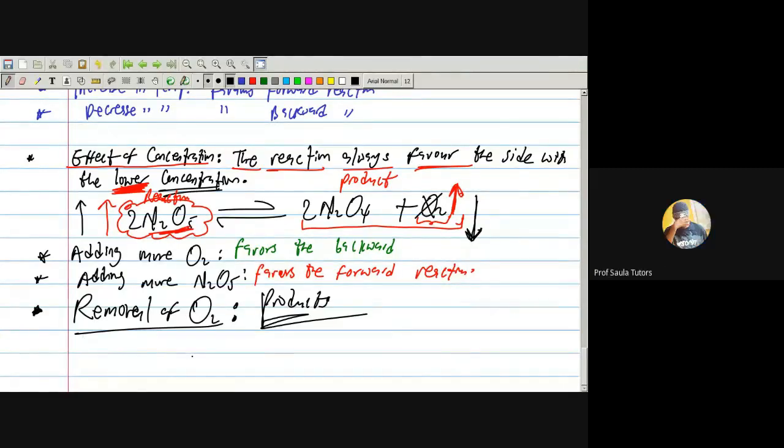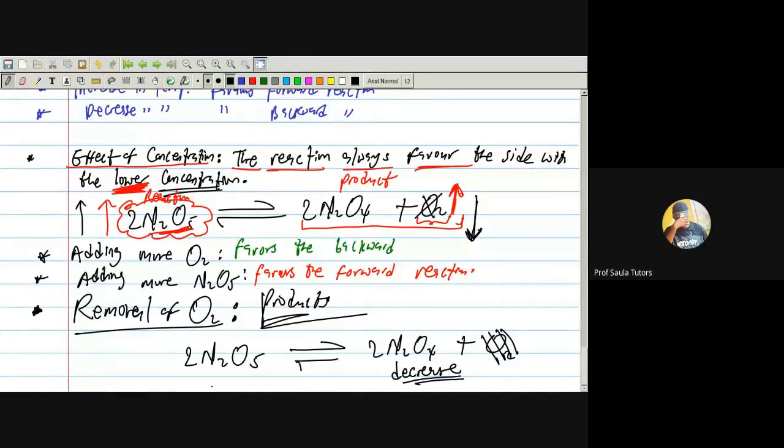Let me write the reaction again so you relate with it very well. You have 2N2O4. See, pay attention. I was removing this away. So it means that this part will be decreasing, and this part will be decreasing, and nothing is happening to this one.